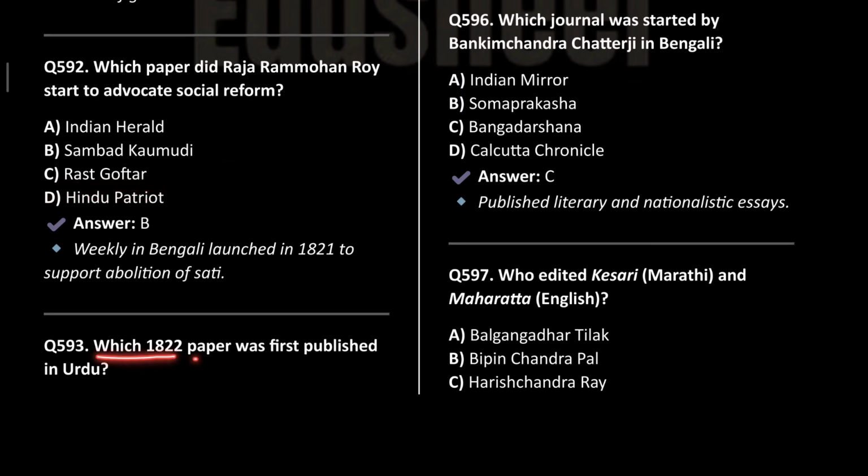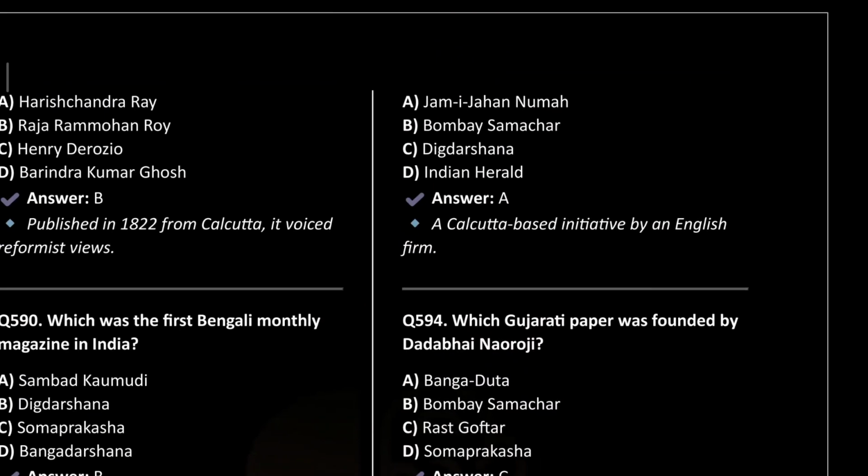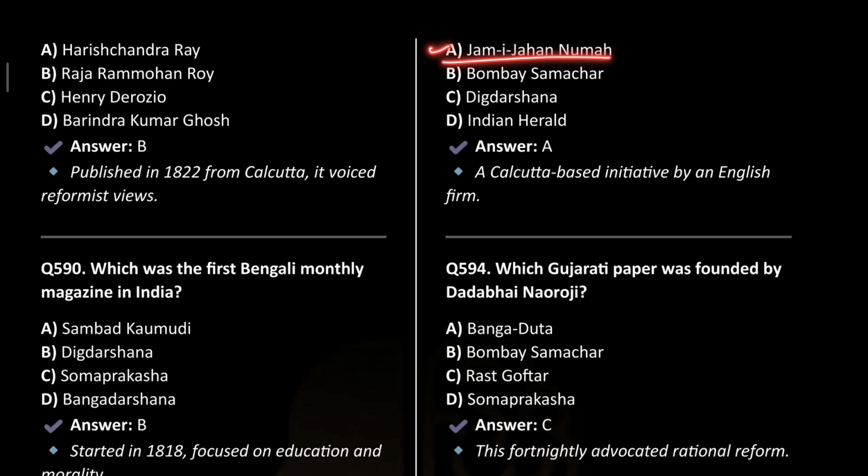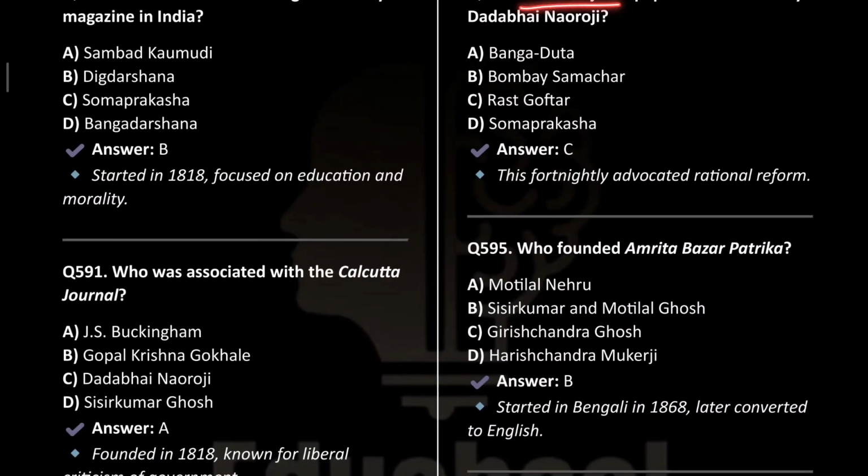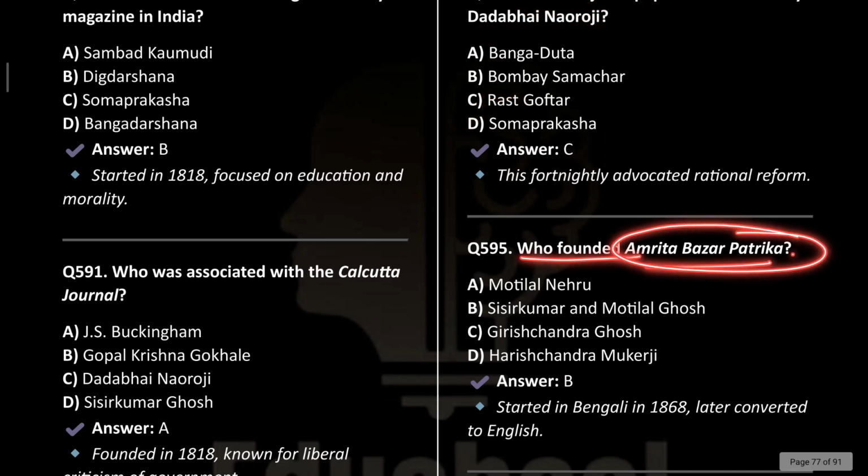In 1822, which paper was first published in Urdu? This was Jam-e-Jahan Numa. Which Gujarati paper was founded by Dadabhai Naoroji? This was Rast Goftar. Who founded the Amrit Bazar Patrika? This was Shishir Kumar Ghosh and Motilal Ghosh.